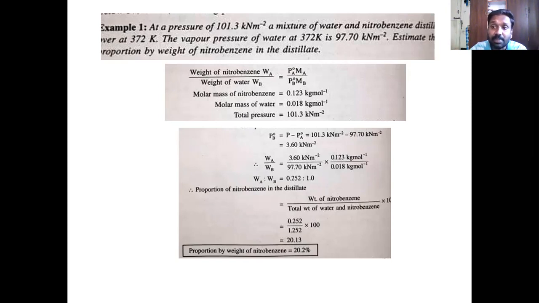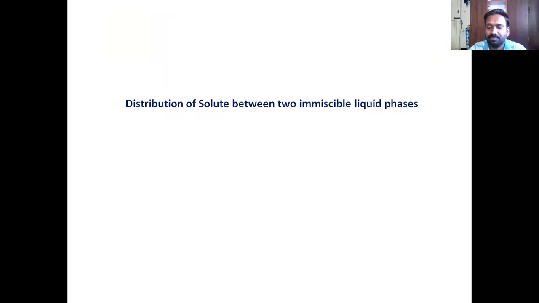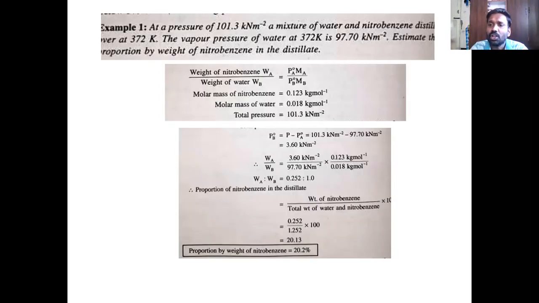Okay, so these are the type of questions which are generally asked in your exams. So easy, straightforward substitutions. All that you have to remember is the formula and then which data is given. Substitute there, get your answer. Okay, fine. So that completes our discussion on immiscible liquids, pure immiscible liquids. Now, like I told you, to partially miscible liquids, you can add water, you can add impurity in the form of NaCl in our previous example. Same thing can be added to a fully immiscible liquid system also.